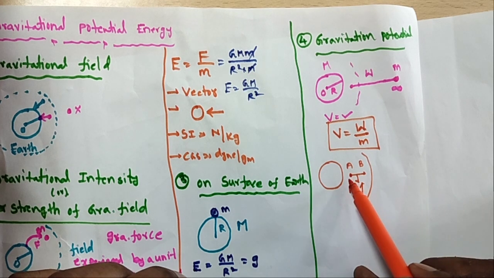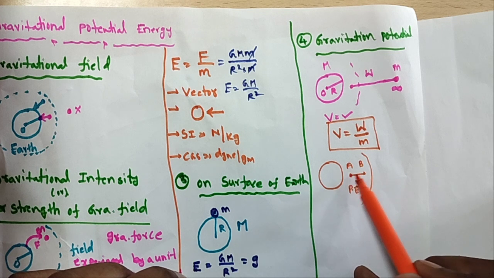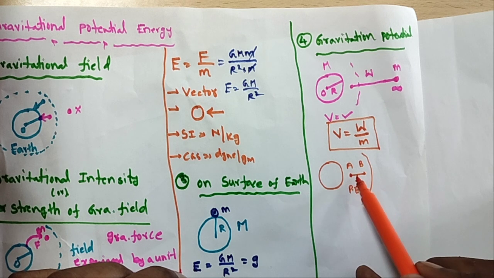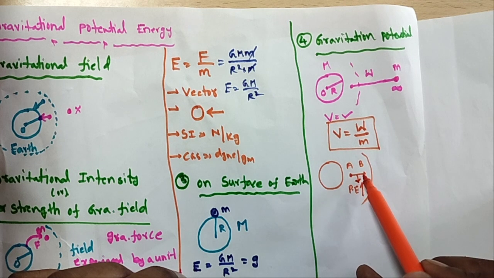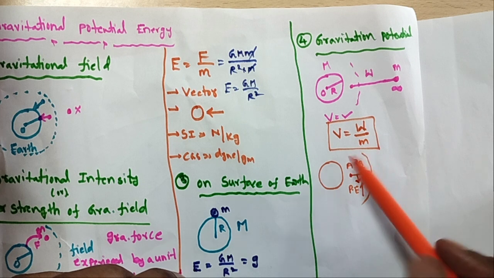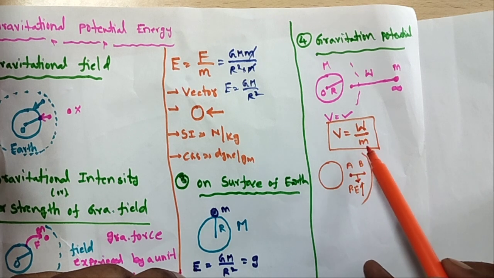When the body moves in the gravitational field from one point to another, A to B, some external agent moves it opposite to the field direction. What happened? This object is moving opposite to the field direction, so some work is done. This work done is stored in the form of potential energy. So what is the gravitational potential? V is equal to W by M.